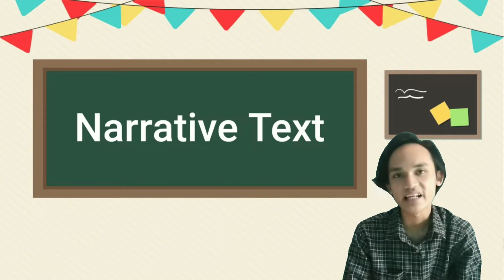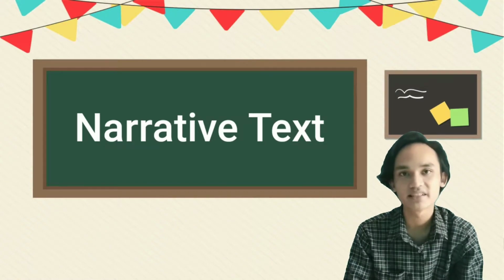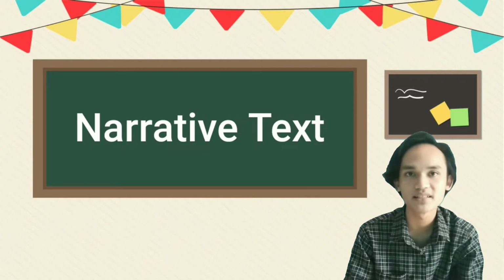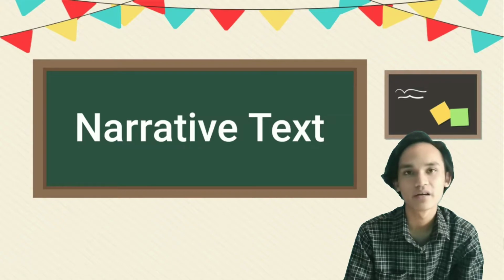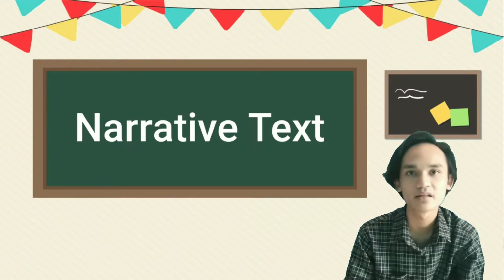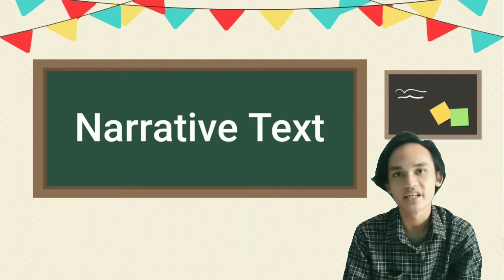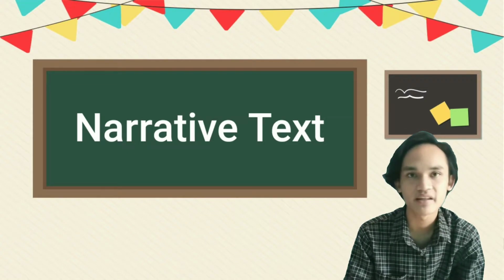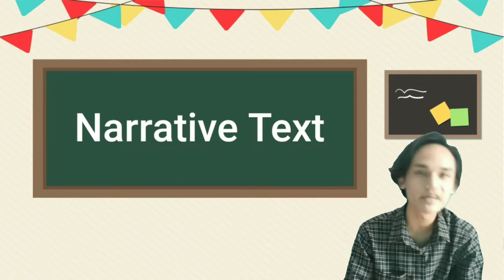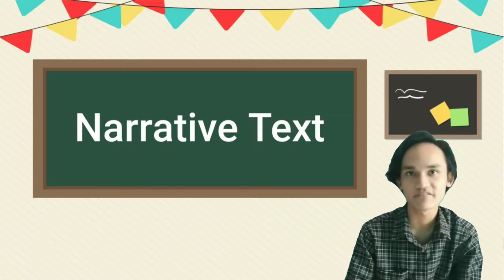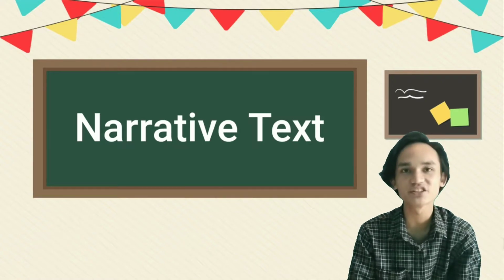Well, narrative text is an imaginative story to entertain and attract the reader by presenting a story or event that has a problem that causes conflict, and at the end of the story there is a resolution that can be a happy ending or sad ending. So this narrative text is a fictional story and not real.